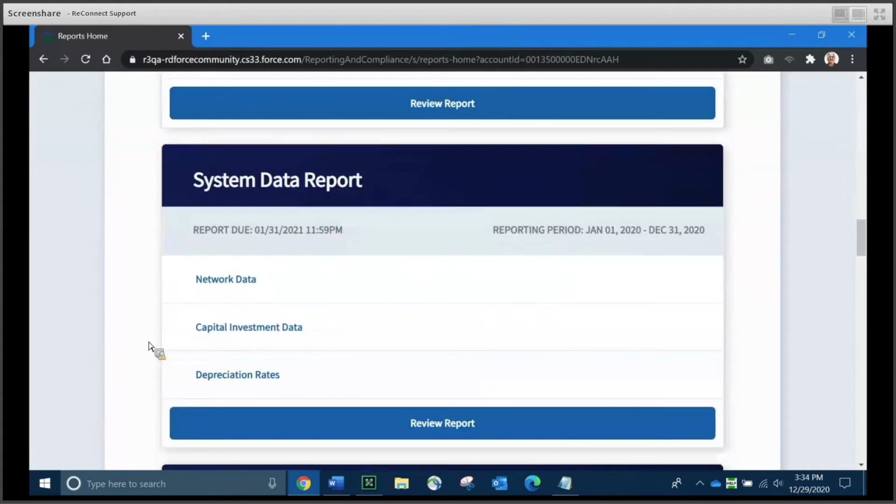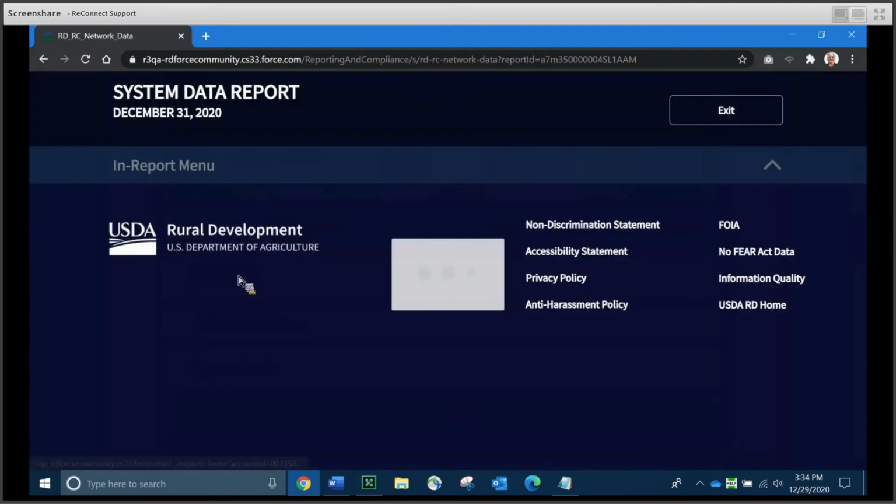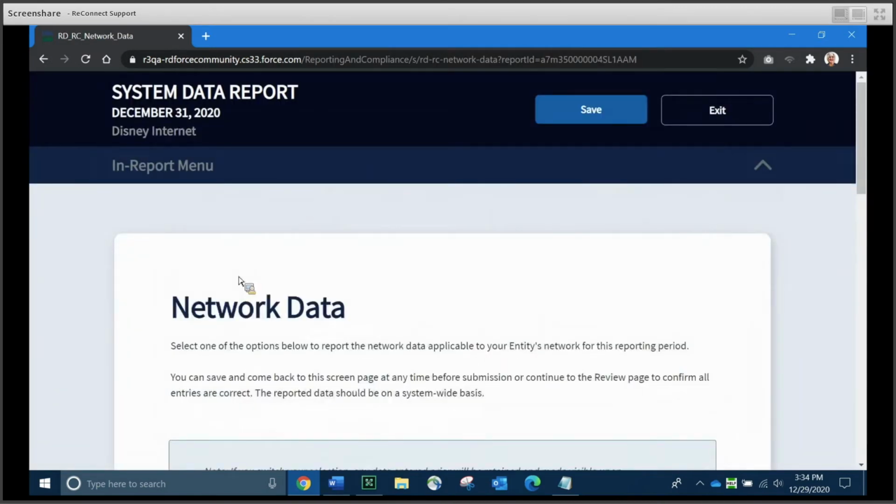I'm now back at the reports dashboard. Let me pull my system data report. And you'll notice this system data report has 3 schedules: network data, capital investment data, and depreciation rates. Let's tackle network data first.